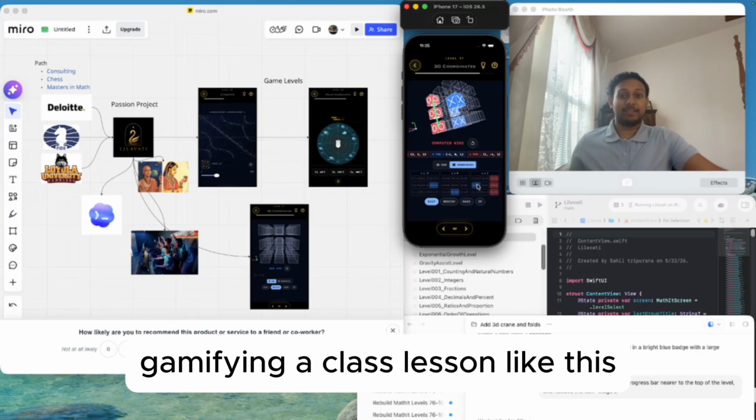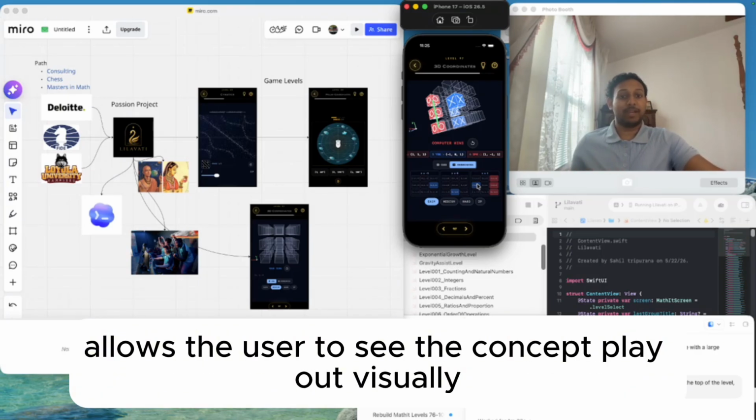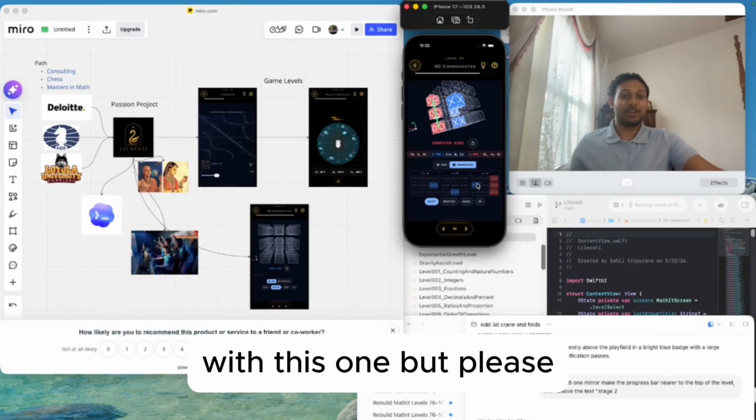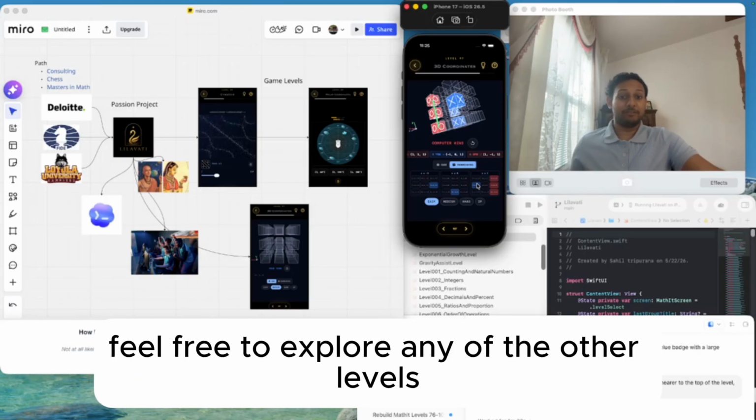Gamifying a class lesson like this allows the user to see the concept play out visually and in an engaging manner. Perhaps the reviewer team can have some friendly competition with this one, but please feel free to explore any of the other levels I've included.